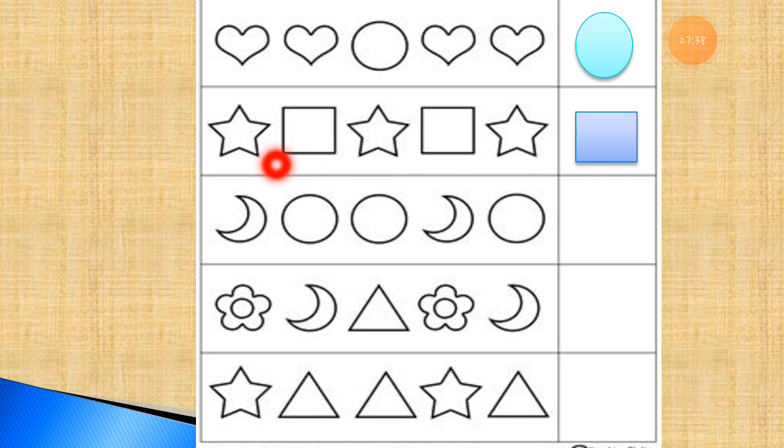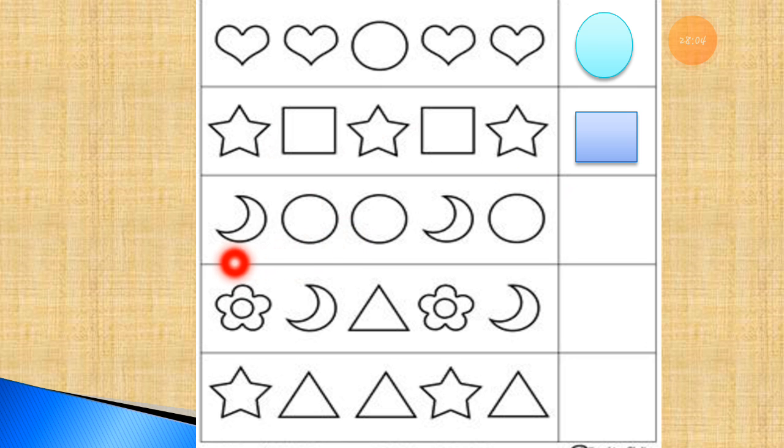In the pattern, star, square, star, square, star and square. So here I am putting the square because, as per the pattern, square will come next. The next shape is square.